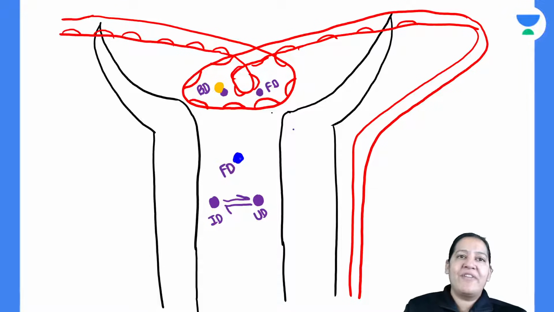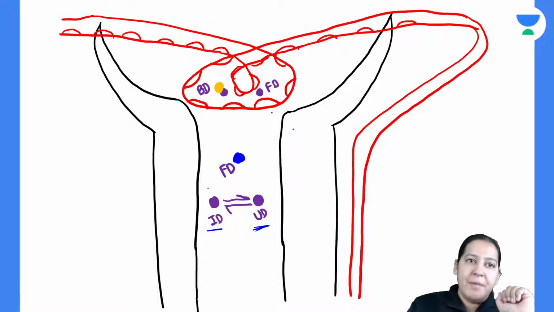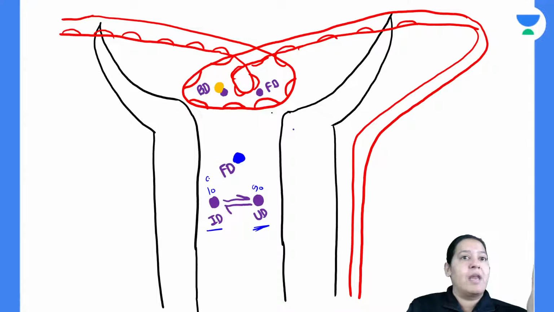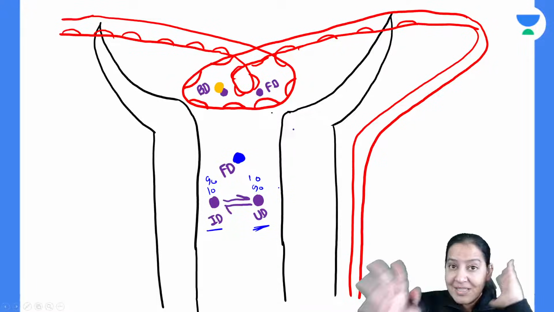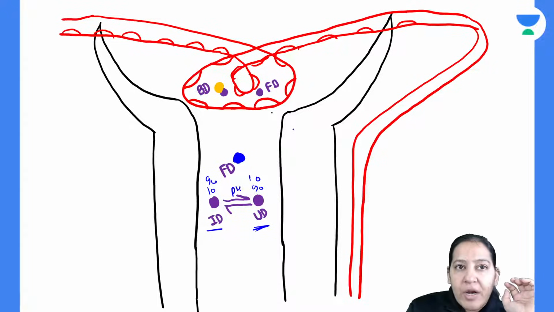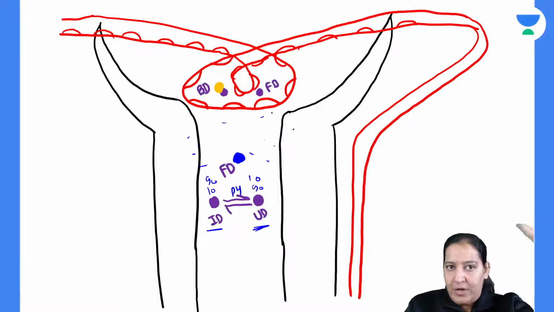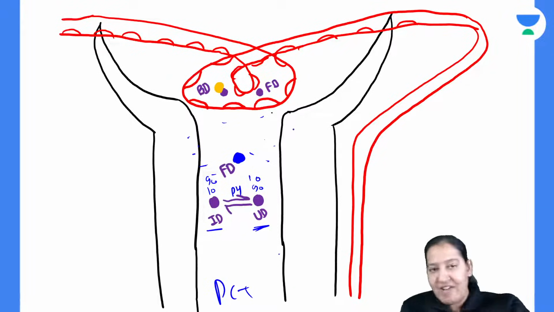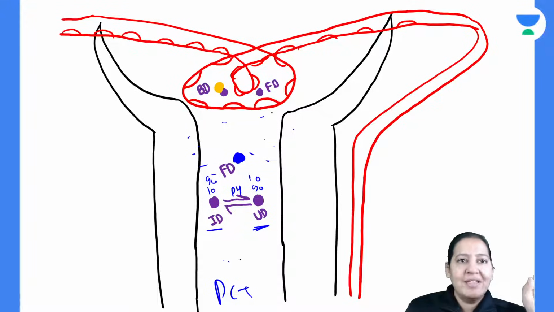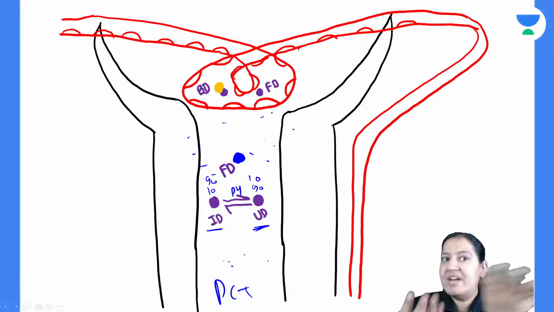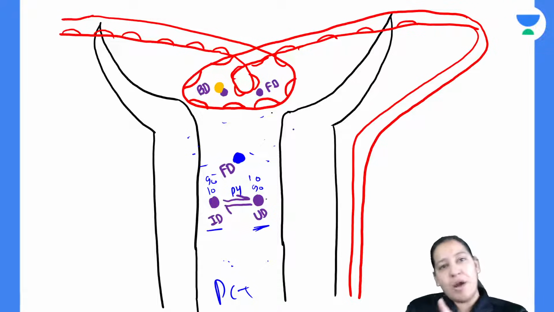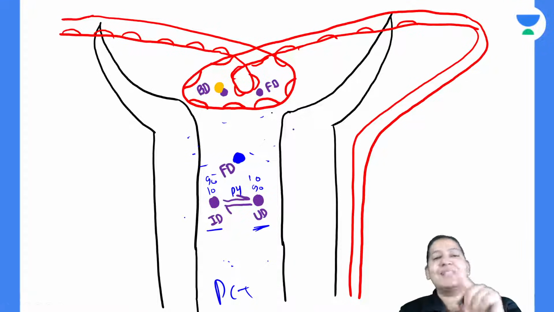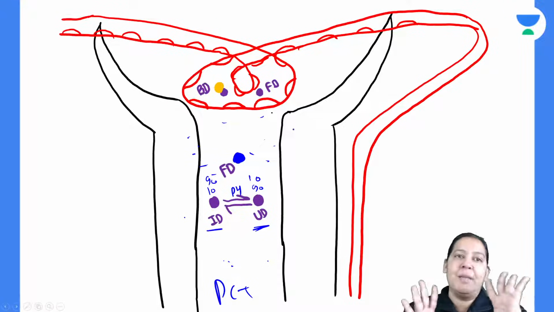So see, this is a free drug. Now free drug has two forms, ionized and unionized. Give me a thumbs up. Now what is the proportion? I don't know. Two possibilities are there. Maybe 10% is this, 90 is this, or maybe 90 is this, 10 is this. This 90-10 proportion depends on the pH of the urine. In the background there is urine, the lumen of the PCT has a liquid, the urine, the water, right? So the pH of that medium will decide whether the ionized is less and unionized is more, or ionized is more and unionized is less. The proportion will be decided by the pH. I will come to that point. Don't worry. Give me a thumbs up till now.